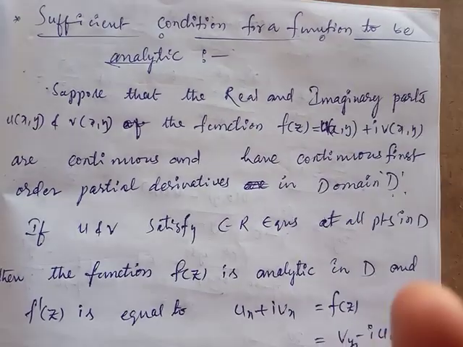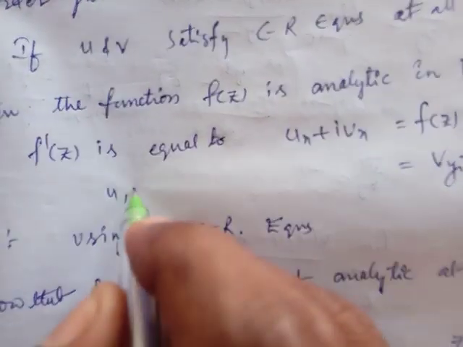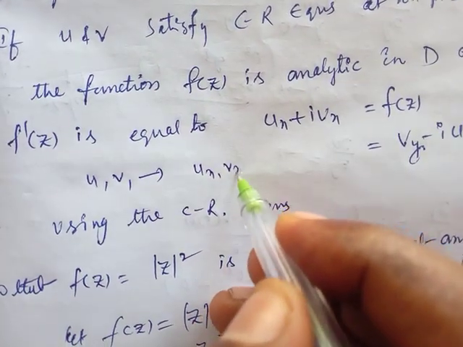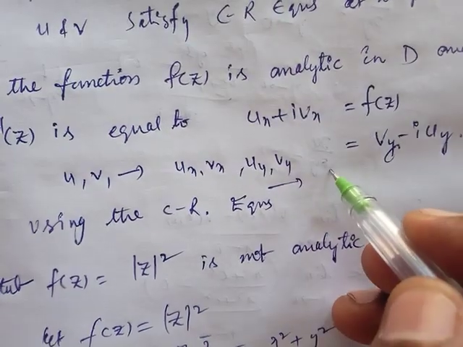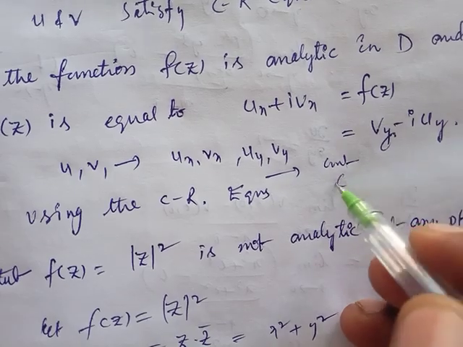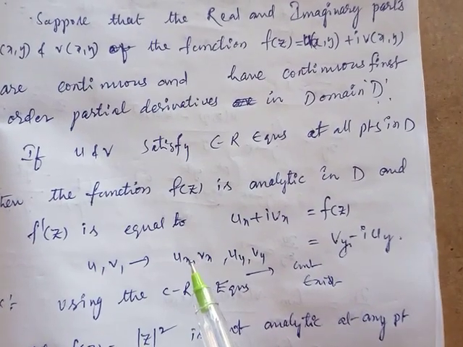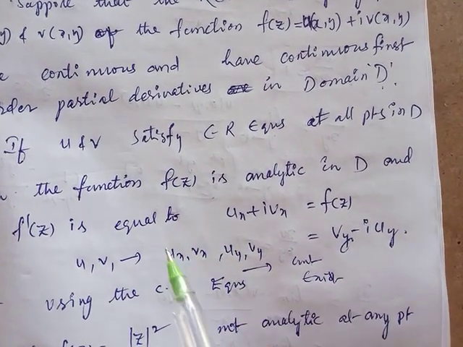Simply u and v are continuous, and ux, vx, uy, vy exist and are continuous. Dou u by dou x, dou u by dou y, dou v by dou x, dou v by dou y, these all must exist first.